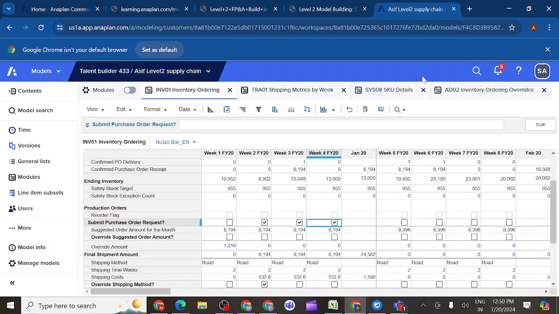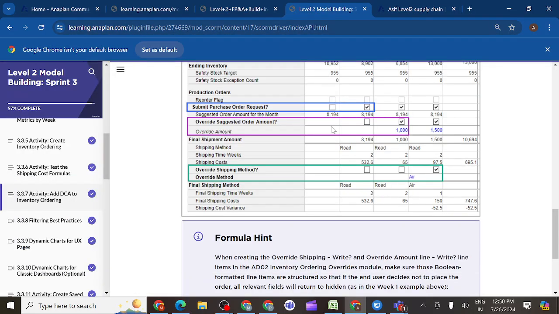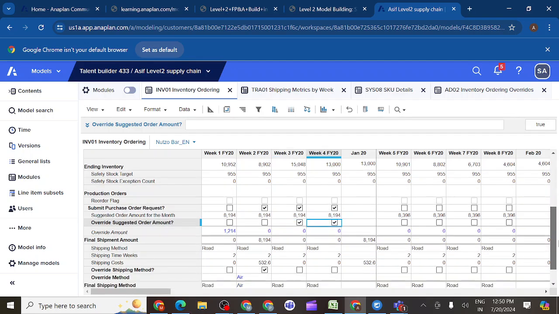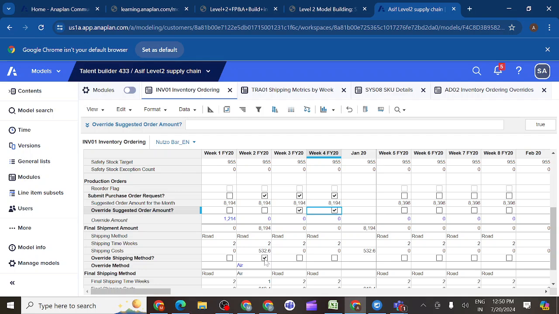Override suggested order amount, how many weeks we want to select? It should be third and fourth. And for override shipping method, how many weeks should I select? I think only 1 week I should select. Is it correct? We can see here.